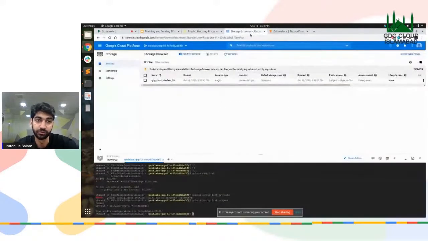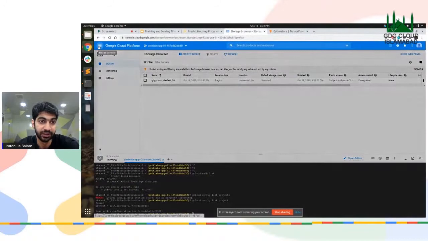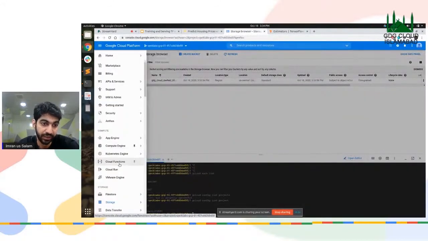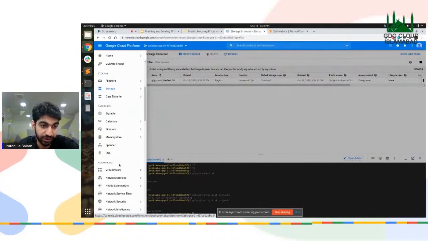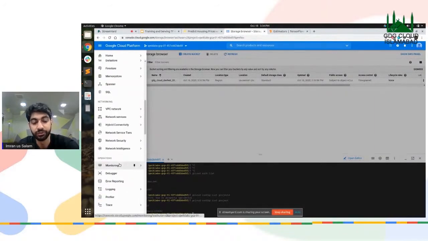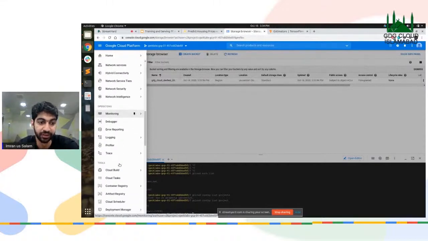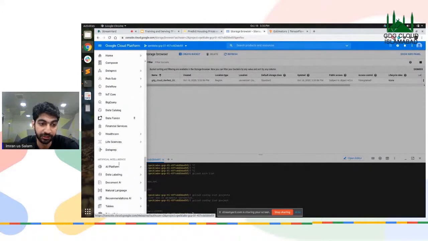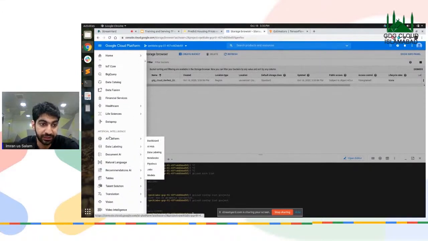Now, as I've mentioned, Google Cloud Platform provides a service called AI Platform, right? And under this service, we have a lot of tools that we can use. Particularly, what we're going to use is the Notebooks tool, on which we're going to train our models, and then we're going to use the Deploy tool to run inference on our models. Basically, we're going to serve those models that we train. So under the umbrella of artificial intelligence, there is an AI Platform. From the AI Platform, I have selected the notebooks that we're going to use.